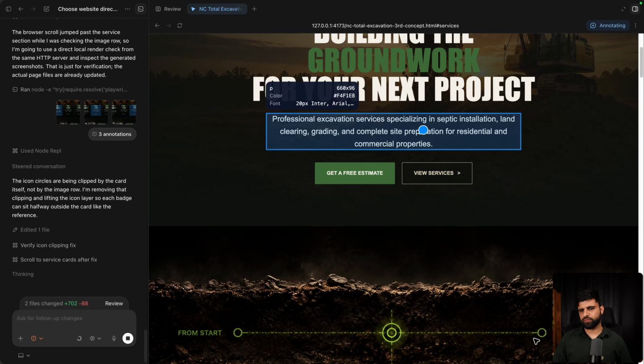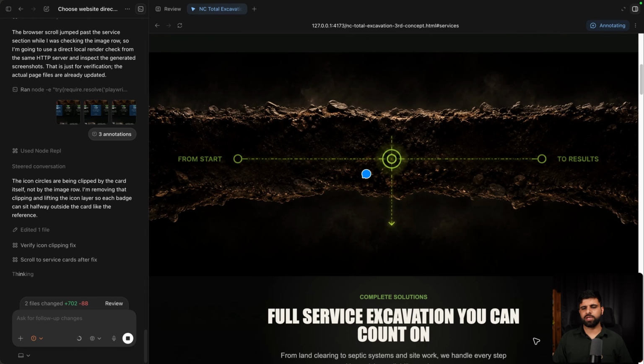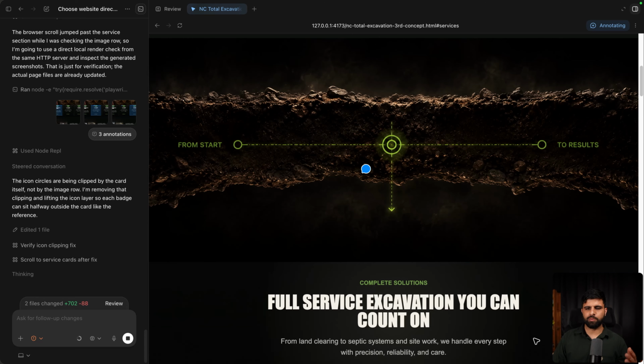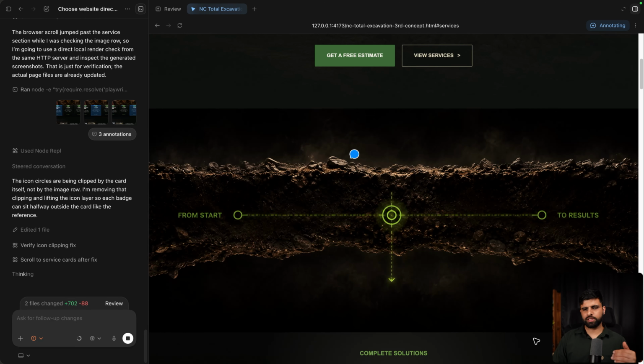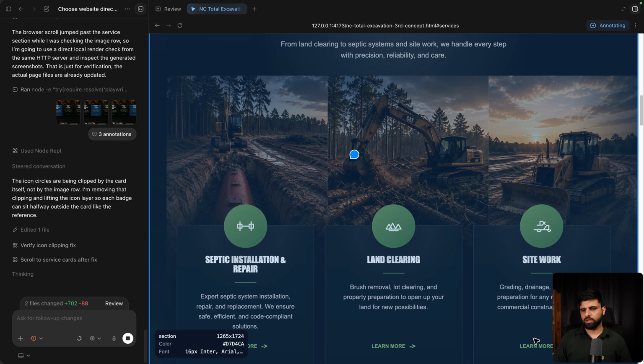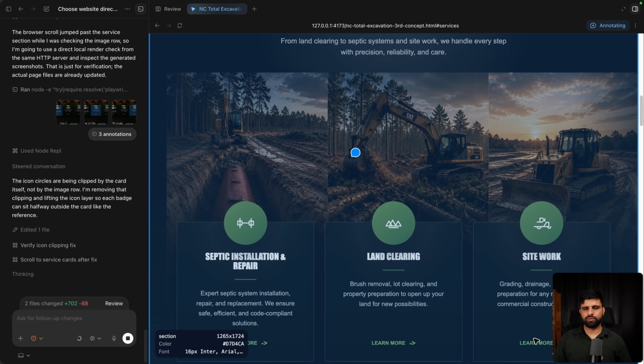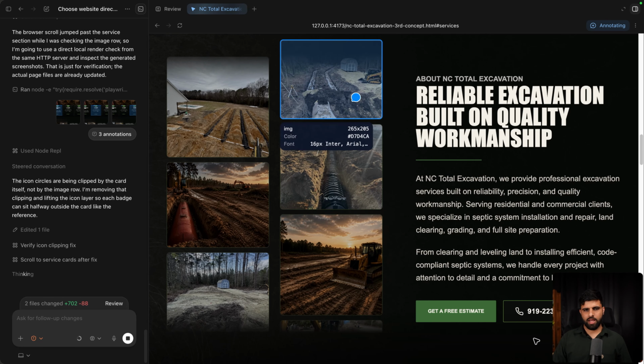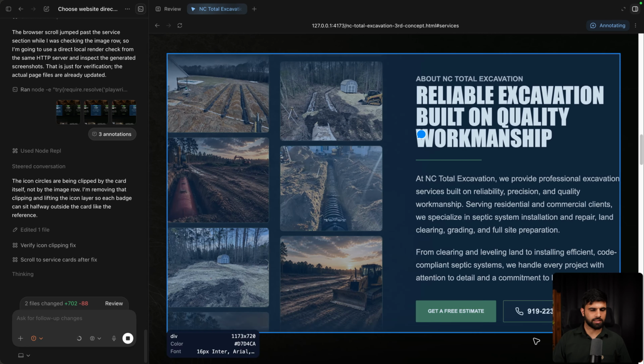The hero section looks fine now. Here it used the image I gave it directly, but we can manually make it and make the height lesser in Elementor. This can also be done manually in Elementor. We don't need a widget for this. And this one, it has done it nicely.